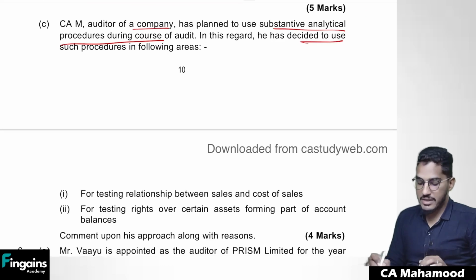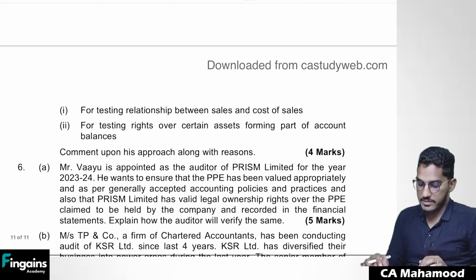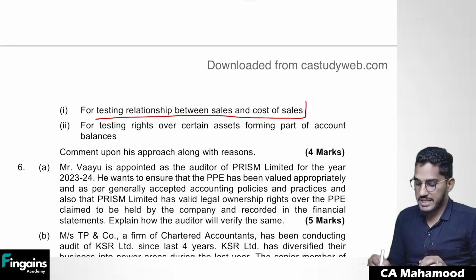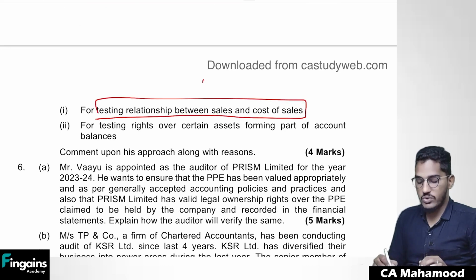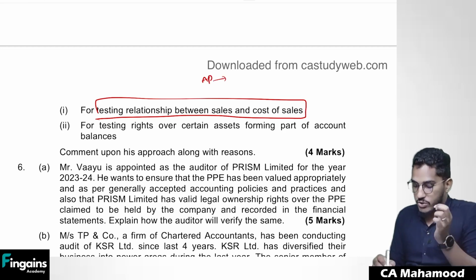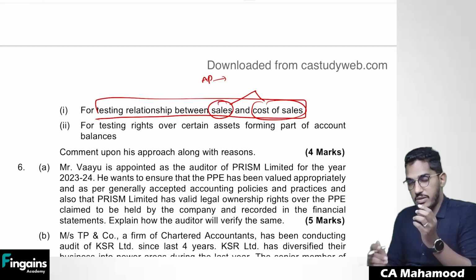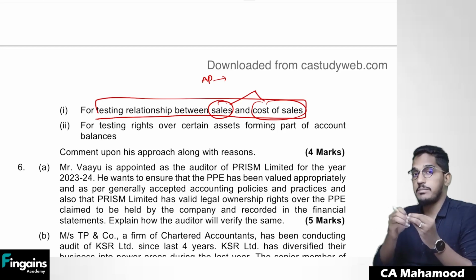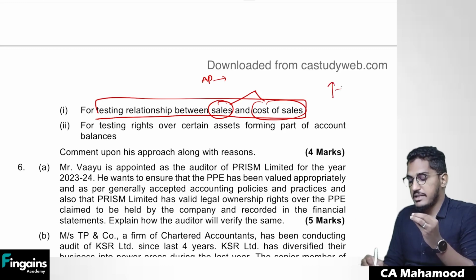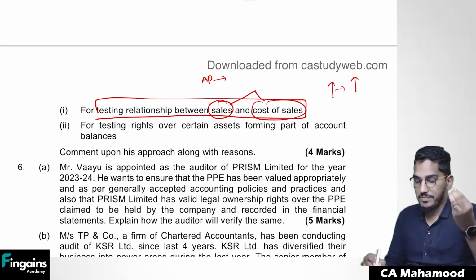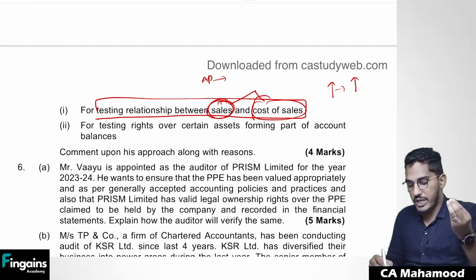In this regard, he has decided to use such procedures in the following areas. For testing the relationship between sales and cost of sales, as we know that analytical procedures will be more suitable when there is predictability in the data. You tell me, can we perform analytical procedures between sales and cost of sales? Yes. Why? Because they have a close relationship. On the basis of one item, we can predict another item. Like if the sales are increasing, definitely cost of sales also will go up.